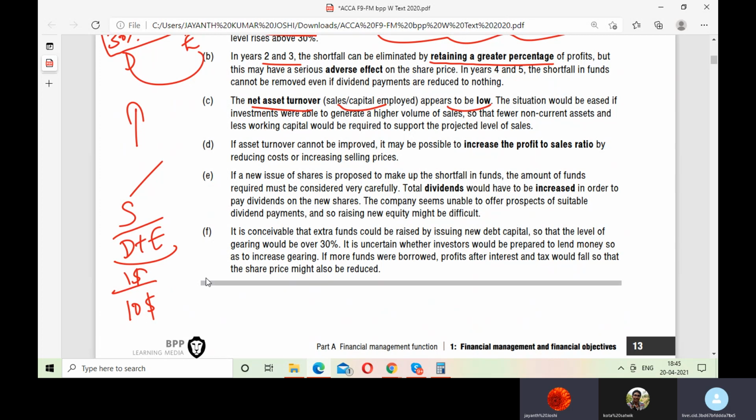Bad. Yeah, I should have made such efforts whereby I would have spent $10 and I would have got $5 to $10 of revenue, or $15 or $20 of revenue. Do you think that's a good thing? Yes, that's absolutely right. But the company is not doing that. The company's sales to capital employed ratio is very less, it seems.